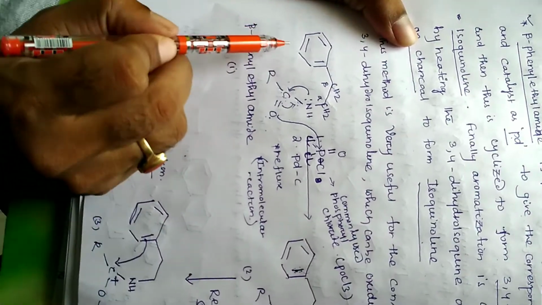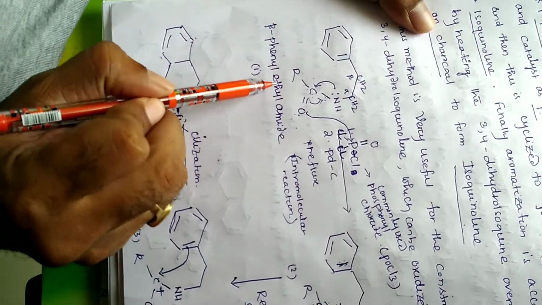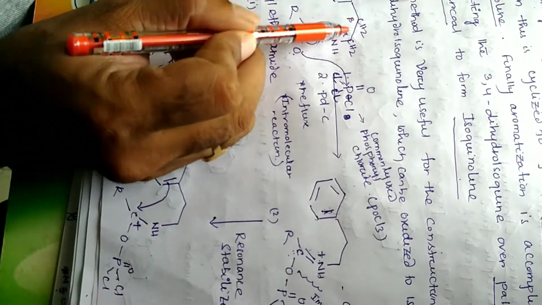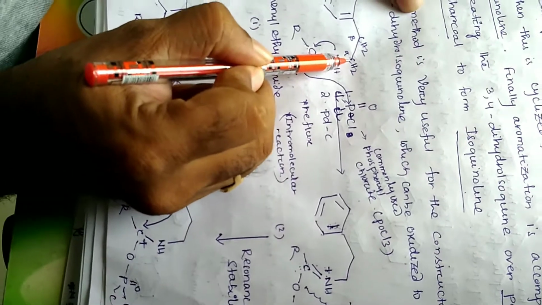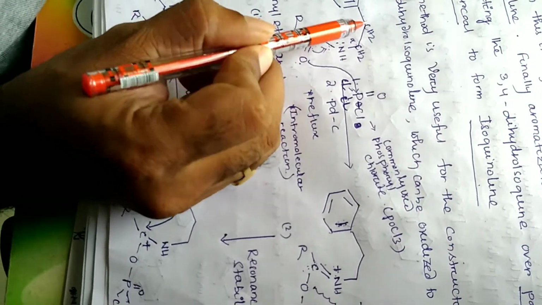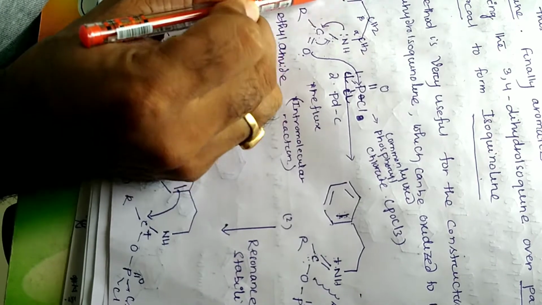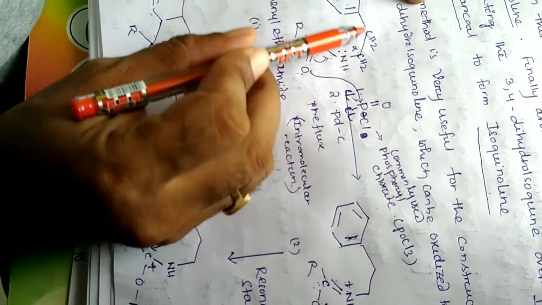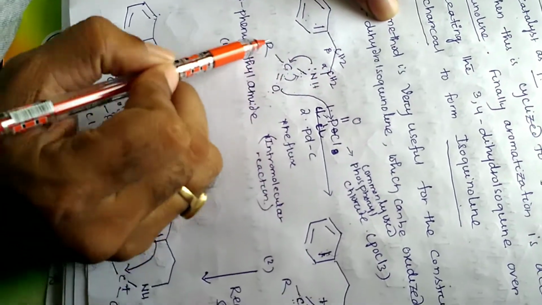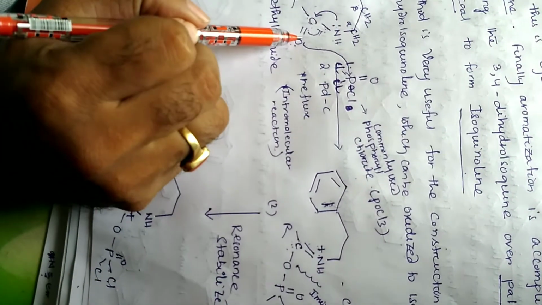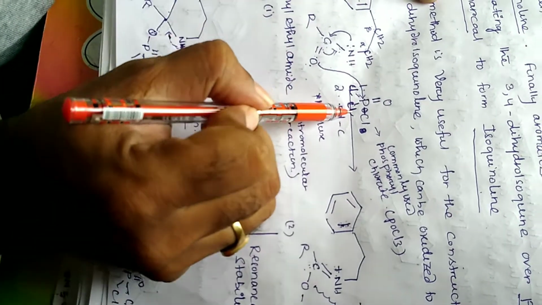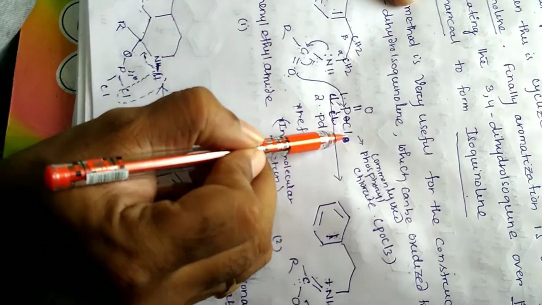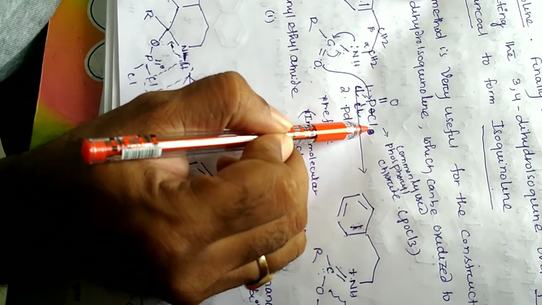See, starting from the synthesis, beta-phenylethylamide is the starting material. This is the phenyl, this is ethyl, two carbons. The first carbon is the alpha carbon, this is the beta carbon, that's why the phenyl group is attached at the beta position. Beta-phenylethylamide means RCONH2, this is the amide. Beta-phenylethylamide is commonly treated with phosphoryl chloride, POCl3, for electrophilic aromatic substitution.